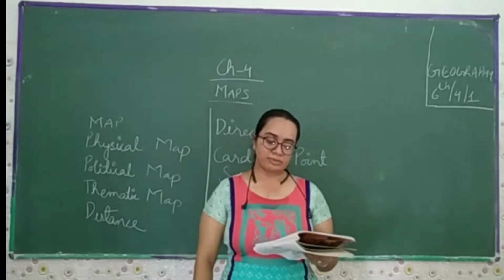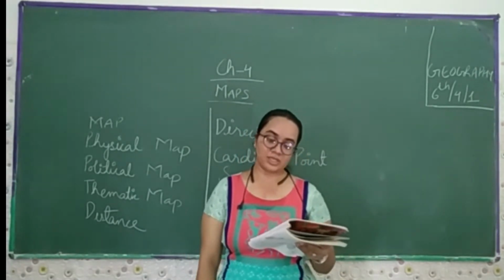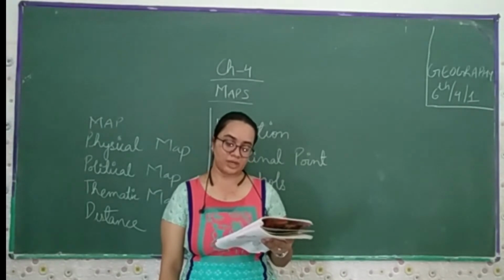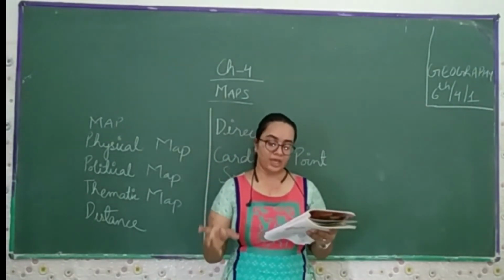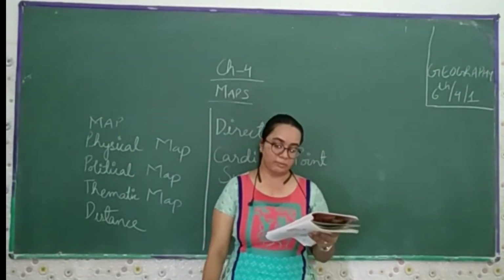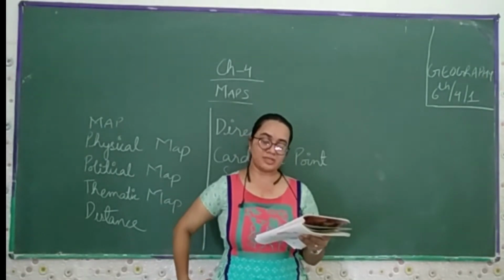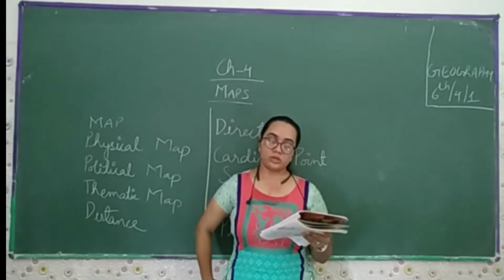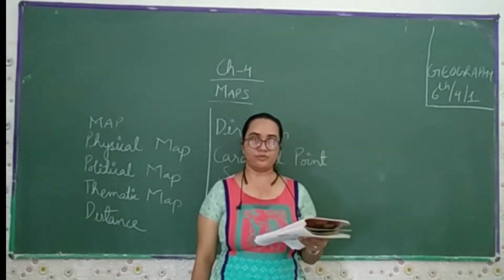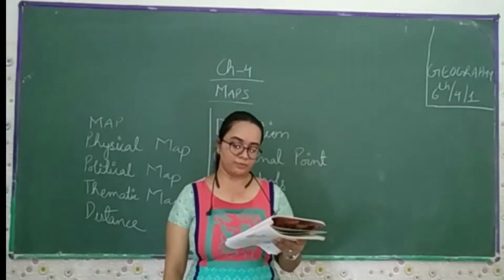So we can say that maps are drawn by reducing the scale, but this reduction is done very carefully so that the distance between places remains real. It is only possible when a small distance on the paper represents a large distance on the ground. Therefore, scale is chosen for the purpose.